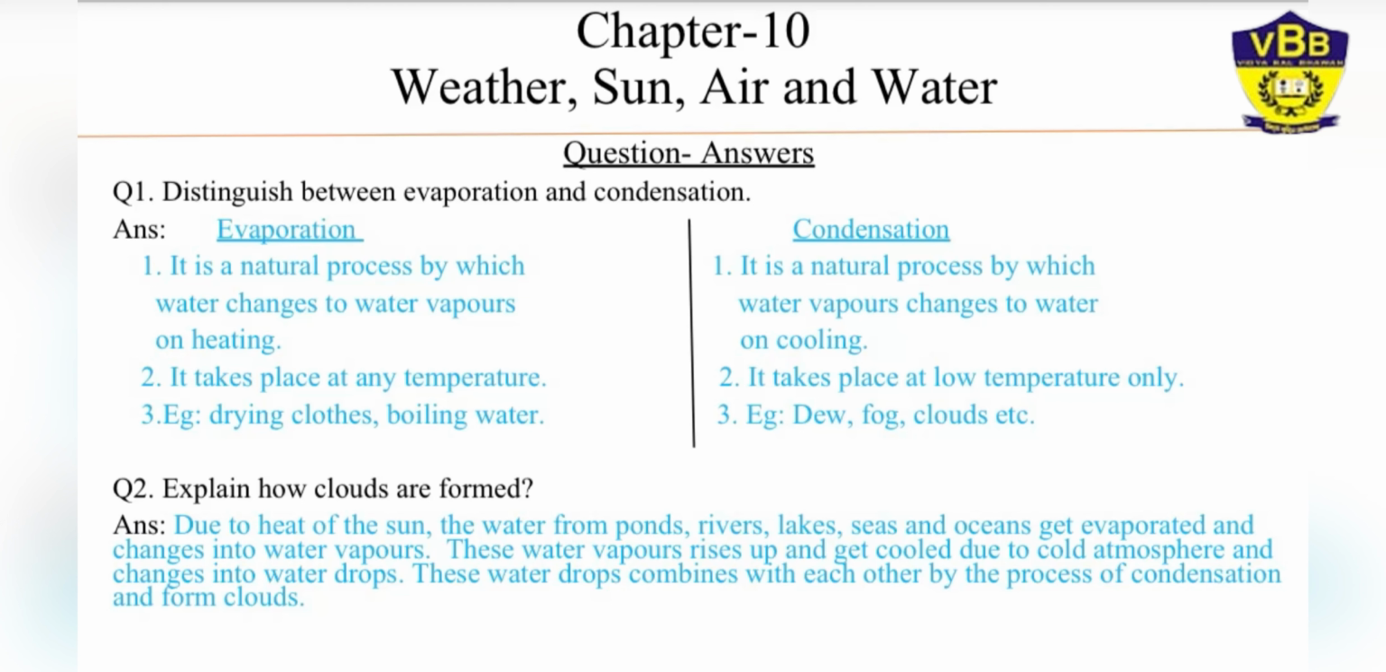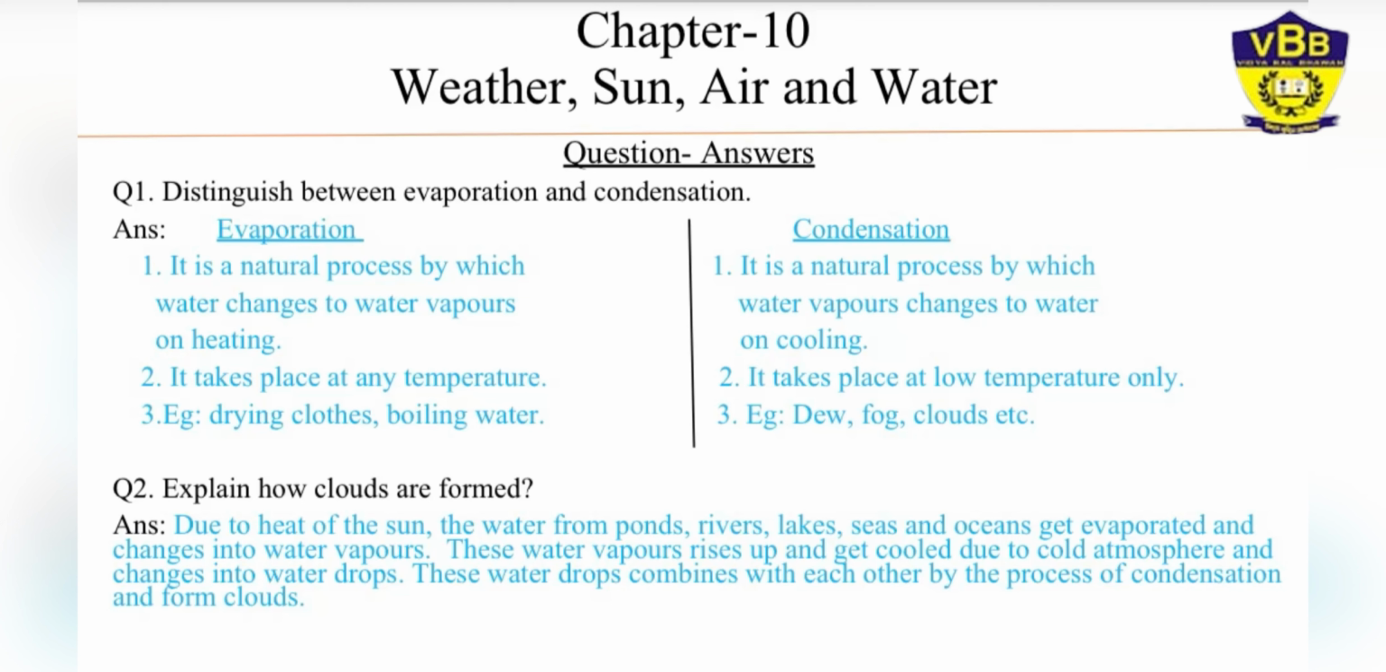So question number 1, distinguish between evaporation and condensation. Evaporation. It is a natural process by which water changes into water vapor, but it always takes place on heating. So second, condensation. It is a natural process by which water vapor changes into water drops, but on cooling. So that process is known as condensation.